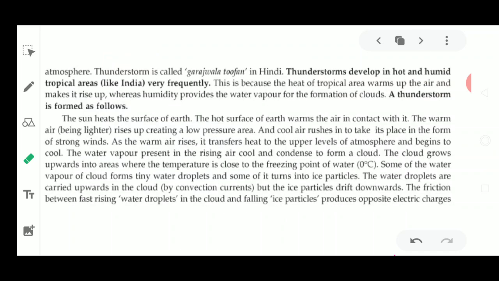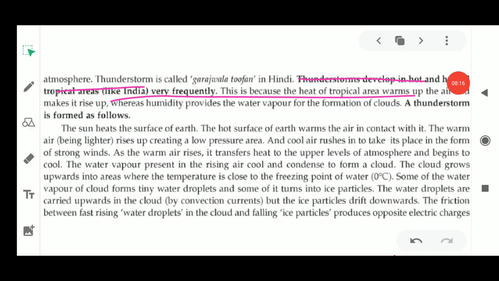Now next, the thunderstorm develops in the typical areas of hot and humid climate, in hot and humid tropical climate regions. How is this thunderstorm being formed? Because of the humidity. When humidity is present in the tropical region, if more and more humidity is present, it is going to rise up because of the sun's heat, and more evaporation.